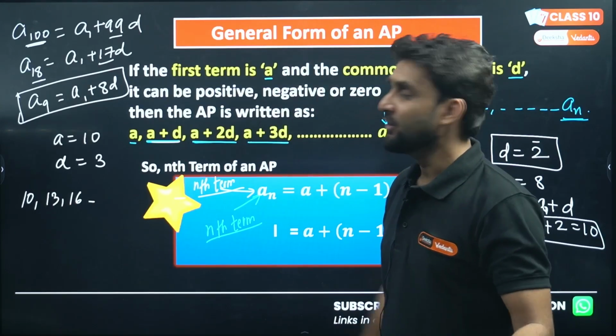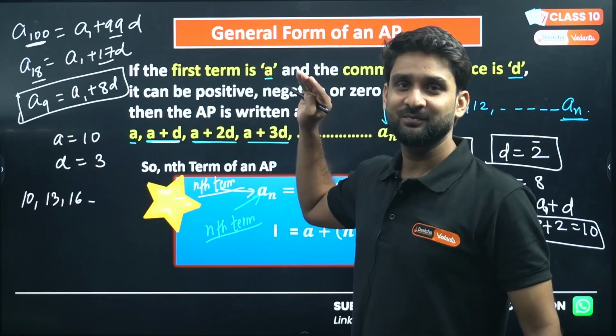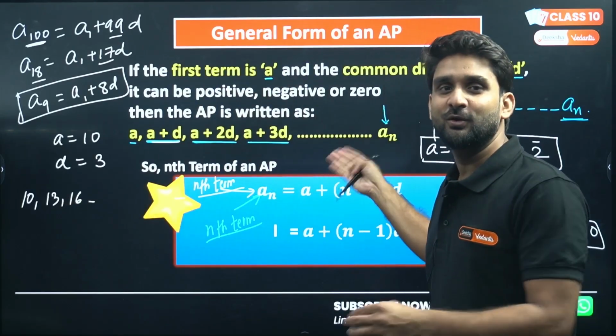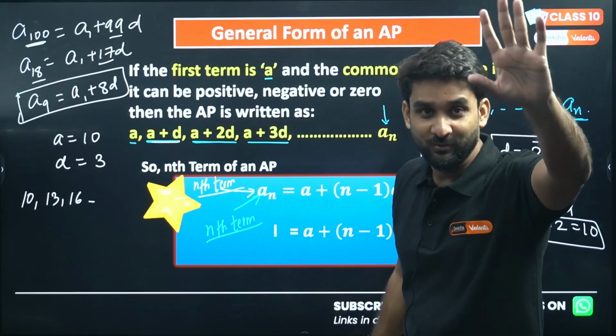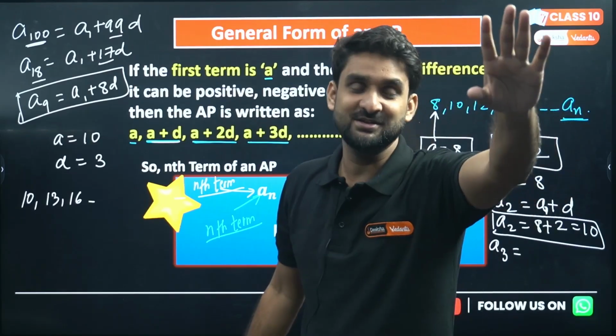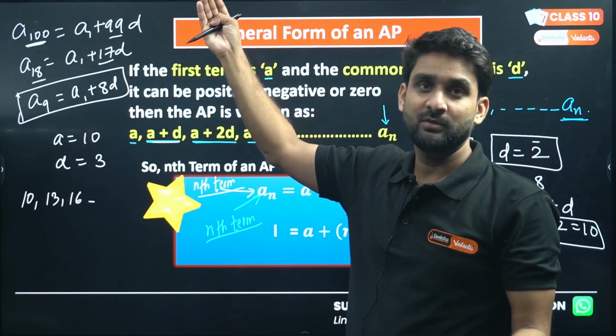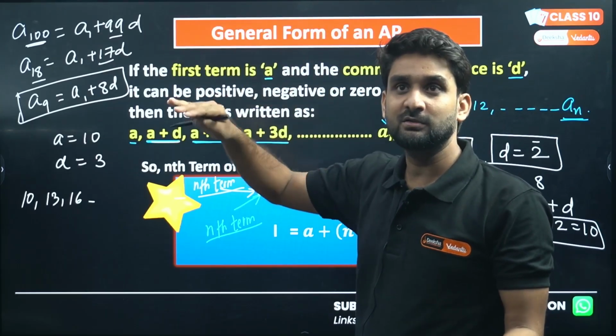If I ask you what will be the 1000th term, are you going to write the numbers 1, 2, 3, 4 until 1000? No. That will be very challenging. You cannot even write it if I ask for the lakhth term, 90,000th term, or 98,000th term.